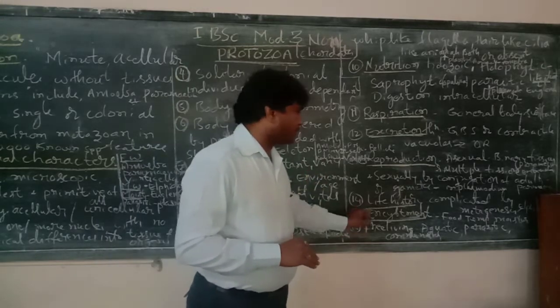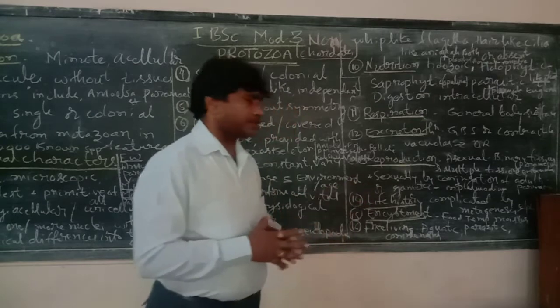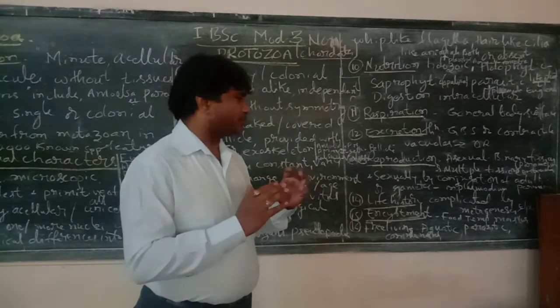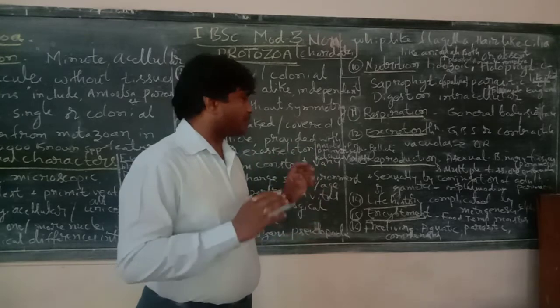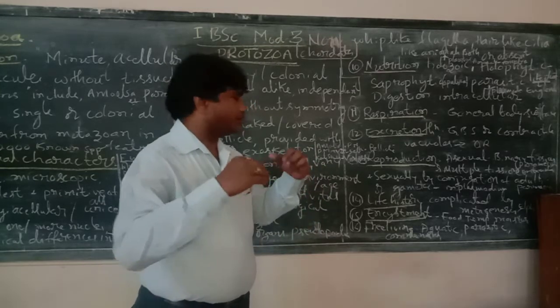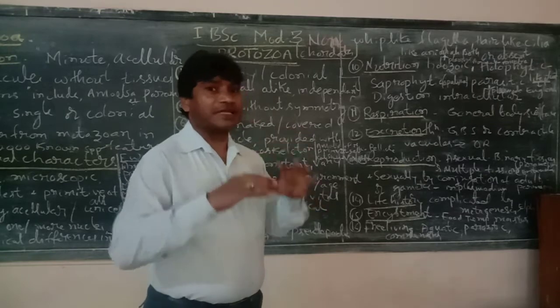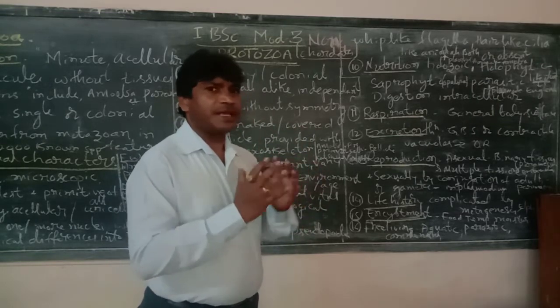Okay, next, coming to another important feature, encystment. Encystment is covering the body. The body is covered with some material and converts into a cyst form.